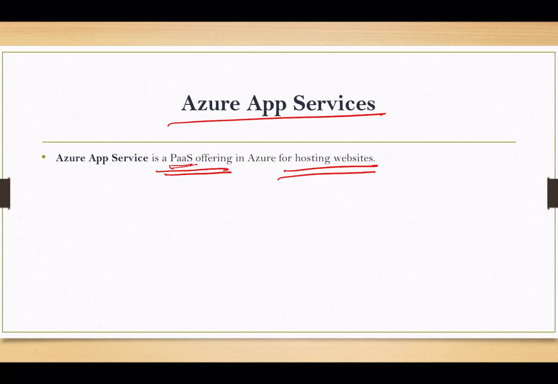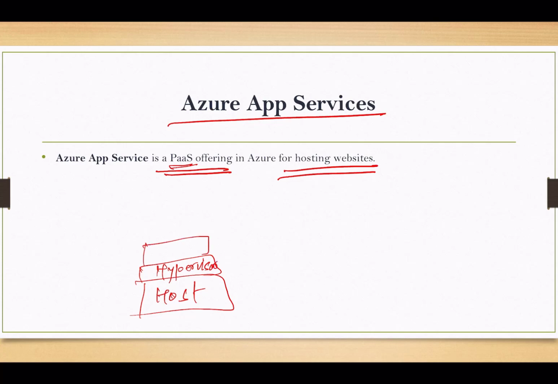Whenever we create a web application in Azure App Service, your app runs on an Azure virtual machine. To run our application, you know that we require some operating system on which we can host it. So how is it configured? You have the underlying host. On top of that there is the hypervisor, like I showed you in the previous slide.